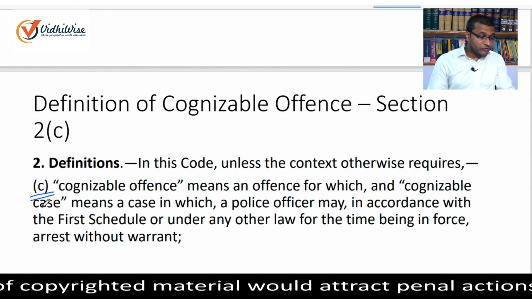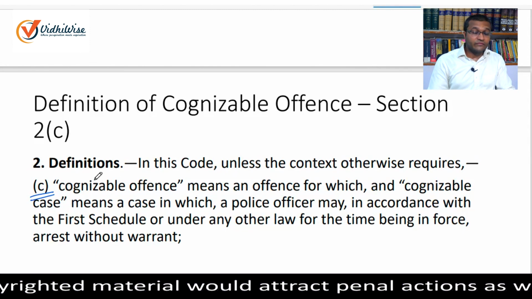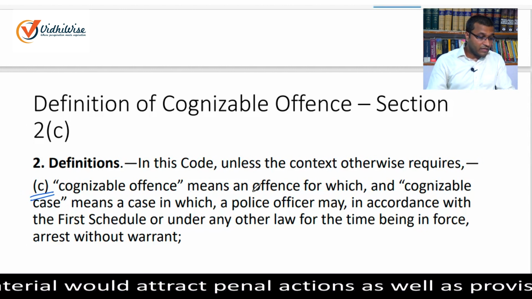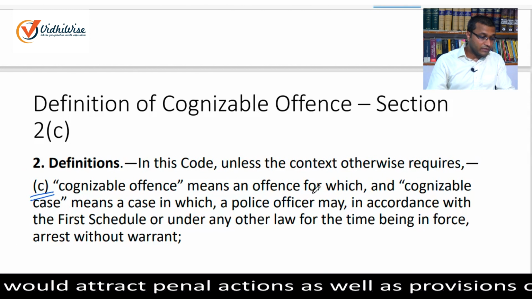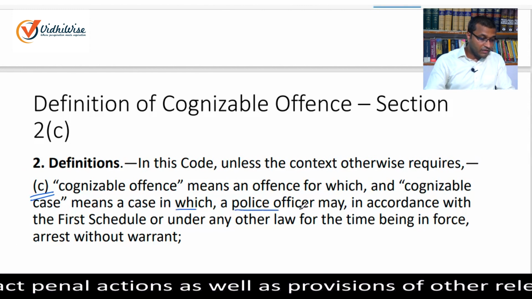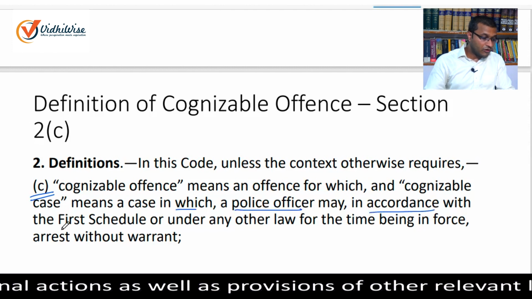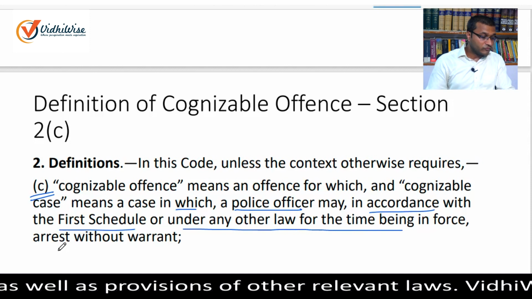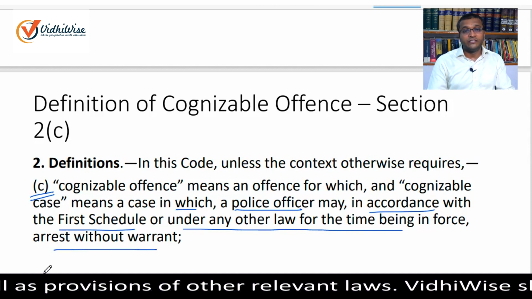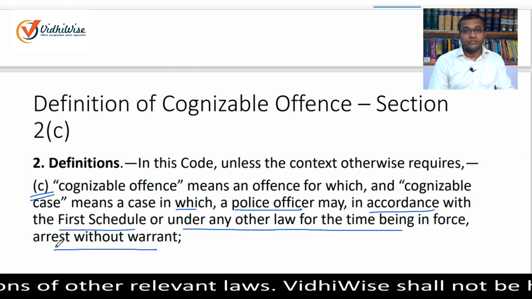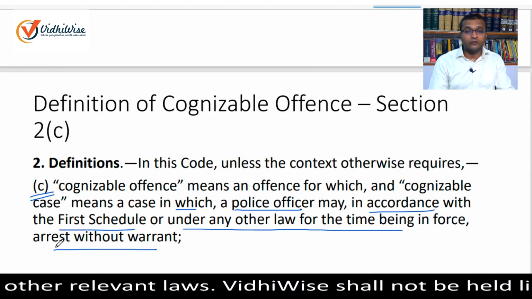Cognizable offence means an offence for which, and cognizable case means a case in which, a police officer may, in accordance with the First Schedule or under any other law for the time being in force, arrest without warrant. So cognizable cases are those in which a police officer has authority to arrest without warrant.